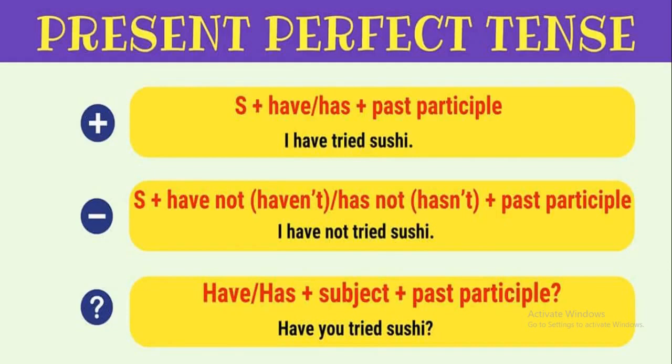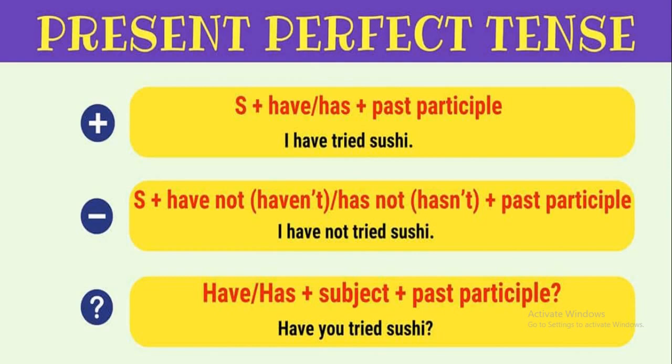To make a sentence in present perfect tense, first we have to place the subject, then has or have according to the subject, then third form of the verb. For example, I have tried sushi.